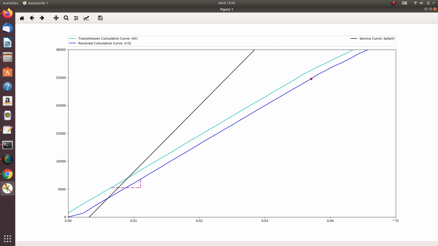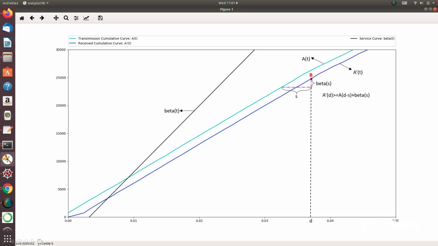After getting the service curve, we use a specific example to show the definition of the service curve. The x value of point B is equal to D. There exists a value s that D prime is greater than or equal to A(D minus s) plus beta(s), which is shown in the figure.